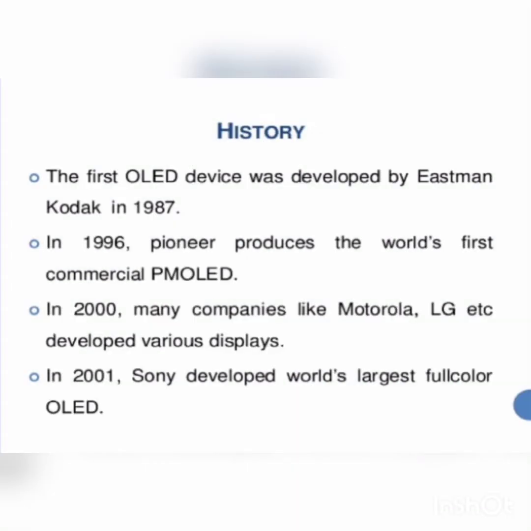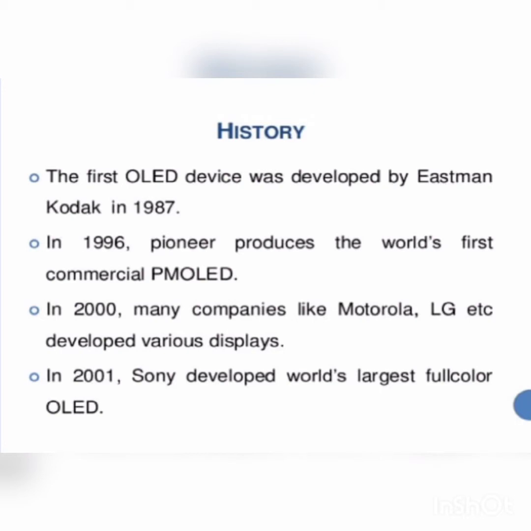Now let us see how OLED was developed. OLED is a flat light emitting technology made by placing a series of organic thin films between two conductors. You can see this timeline clearly. This organic LED technology started about 30 years ago. The first OLED device was developed by Eastman Kodak in 1987. In 1996, Pioneer produced the world's first commercial passive matrix OLED.